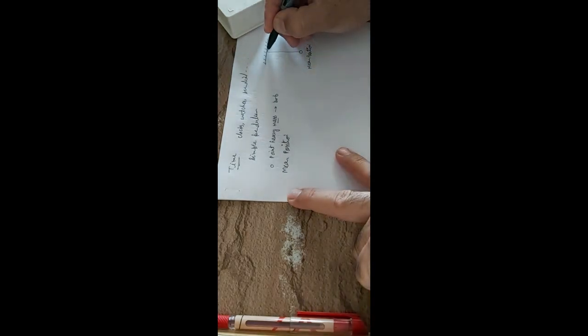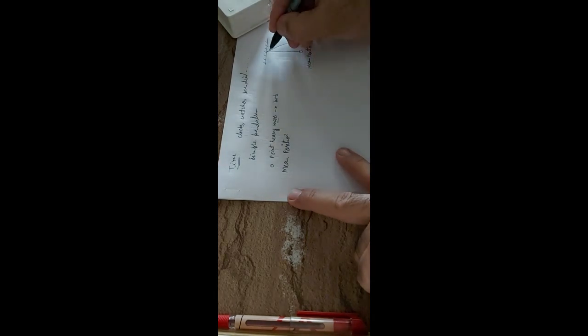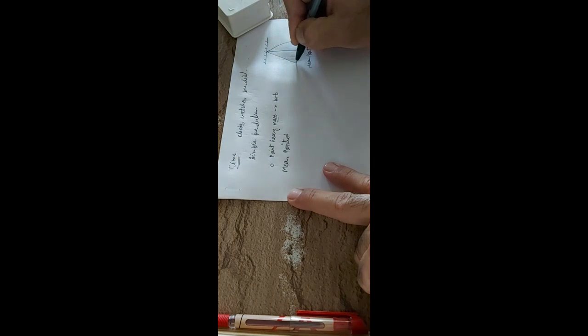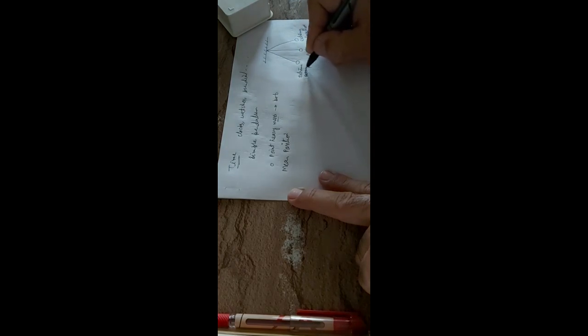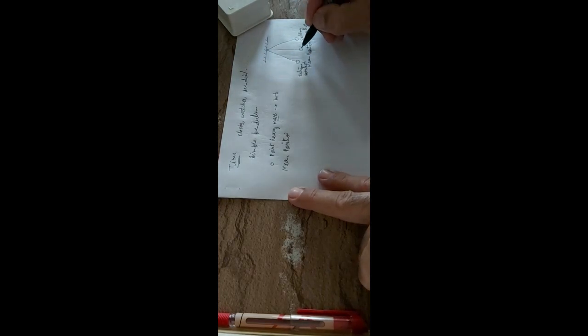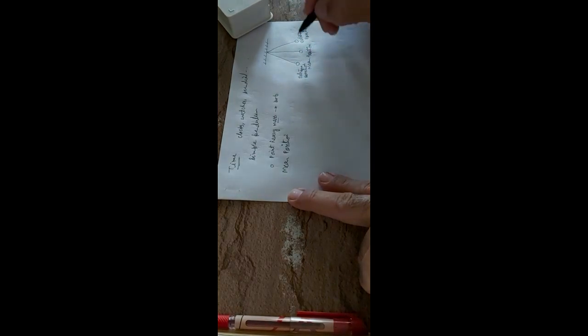Now let us say the bob is displaced maximum to this position. This position is called the extreme position. Similarly, there is another extreme position on the other side. This is again an extreme position. So what is the extreme position? Extreme position is that position when the bob is at maximum displacement from the mean position.